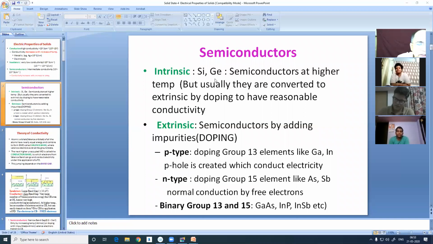But if they will be used at high temperature, we'll know why, in that case, they will be called intrinsic semiconductors. But usually they are made.